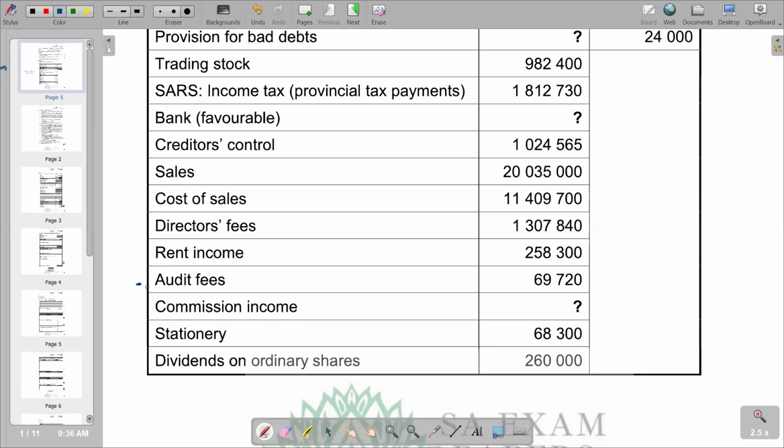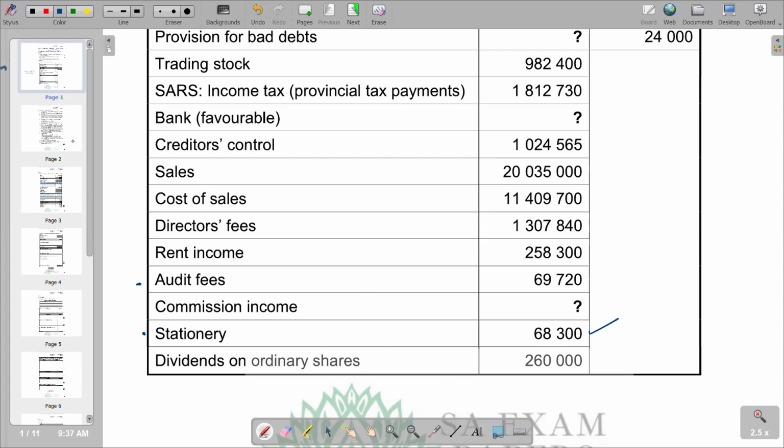So from our audit fees, we can go to our stationery, whereby our stationery, we are given it as 68,300. So remember, the stationery that we are given here in the list of balances will be the stationery that is purchased. So the one that we need is the expense in terms of stationery that was used. So to calculate stationery that was used, we say what was purchased minus what is remaining at the end of the period. Then we can find what was used, which is going to be the expense.